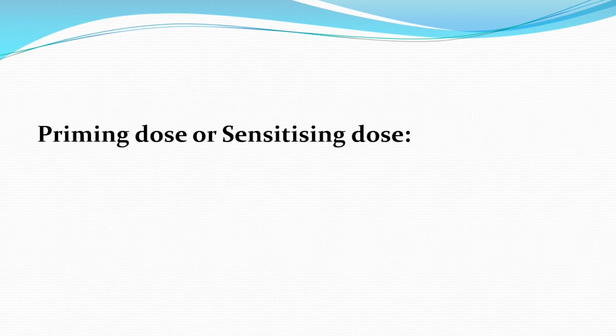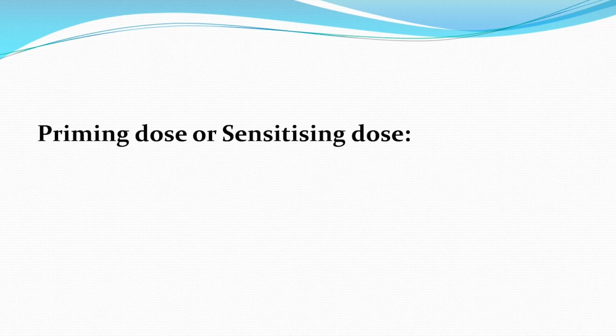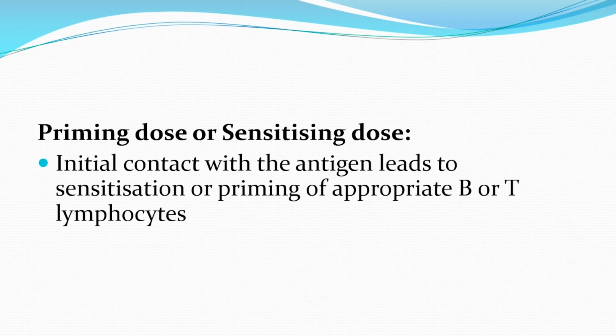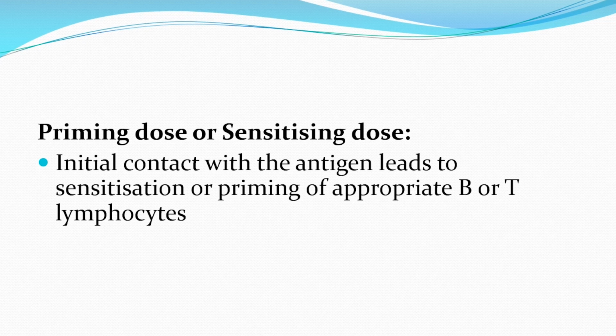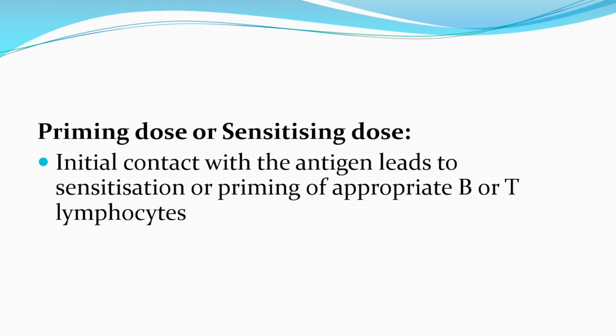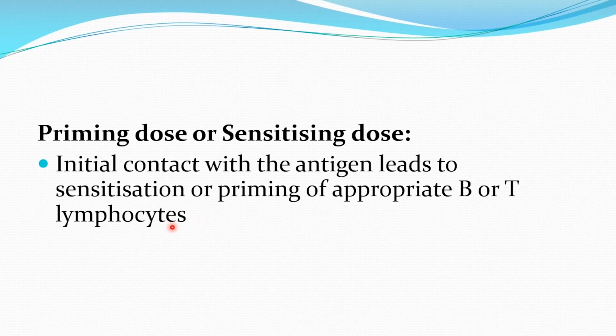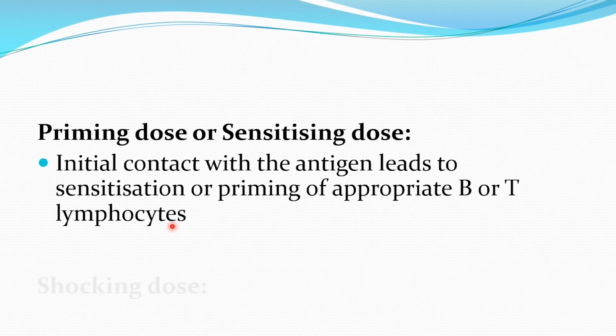And a hypersensitivity reaction always needs two doses. One is called the priming dose or the sensitizing dose, and the second one is called the effector dose. This priming or sensitizing dose is very important for the hypersensitivity reaction to happen. Now what is this priming dose? This is the initial exposure of a human body to a particular antigen or allergen, which results in sensitizing or priming of appropriate B or T lymphocytes. So this is called the sensitizing dose, or the first exposure to the antigen or allergen.